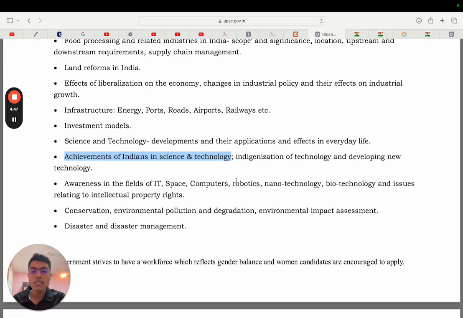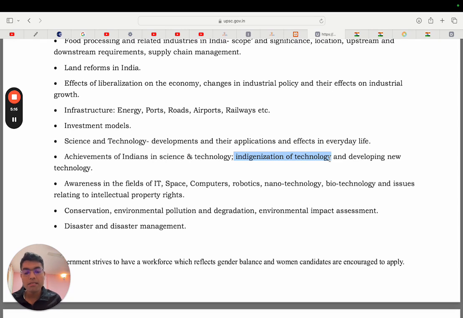If you don't know this, just Google this topic. You will find a lot of content around it on government ministries' websites. Then another topic is indigenization of technology. You know the government is focusing a lot on indigenization, particularly of defense technology. So we are pushing a lot, and for that the government has changed its policies of the procurement of the defense thing. So the procurement policies you need to read, and then the offsets policy you need to read, when offsets we make in India.